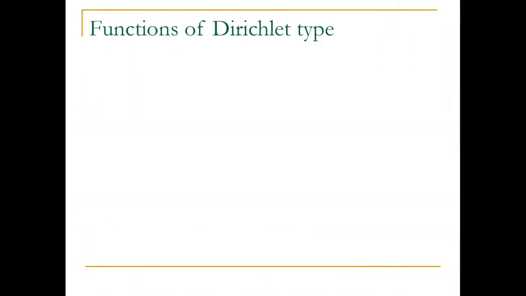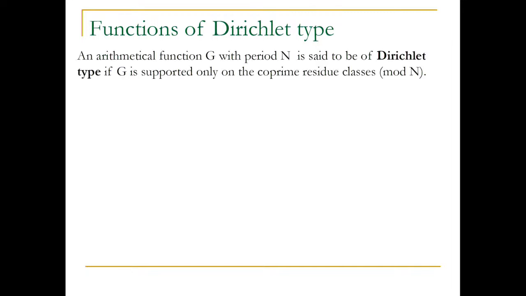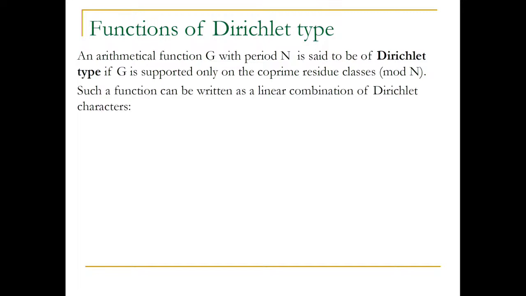All right, so what are our methods that we have injected into this thing? So we thought that firstly, functions of Dirichlet type seem to make an appearance. What are these functions? They are periodic functions, period n, and they're supported only on coprime residue classes. So those are called functions of Dirichlet type. Such functions can be written, of course, as a linear combination of Dirichlet characters.